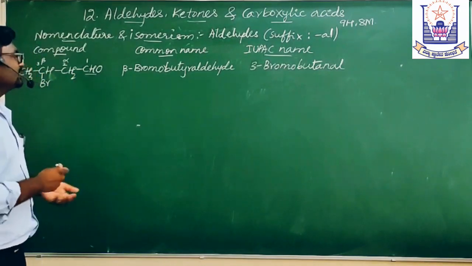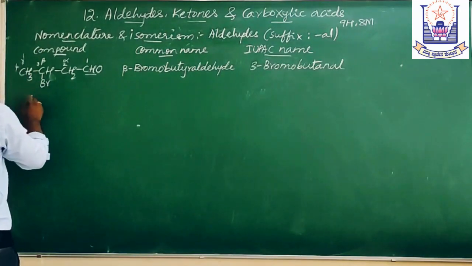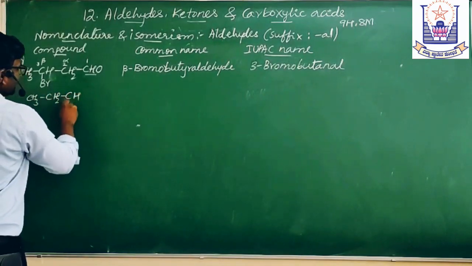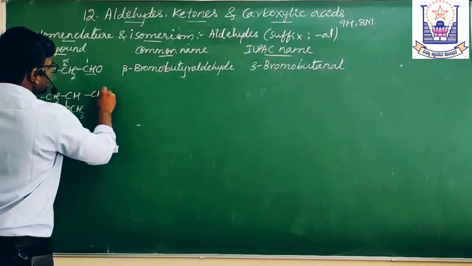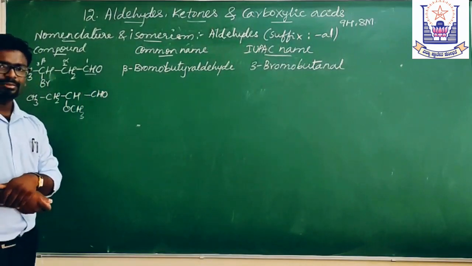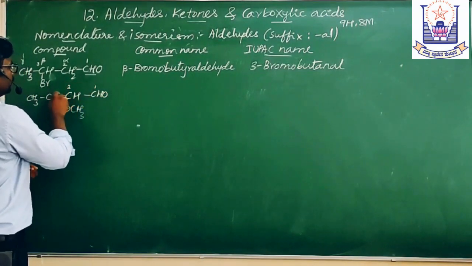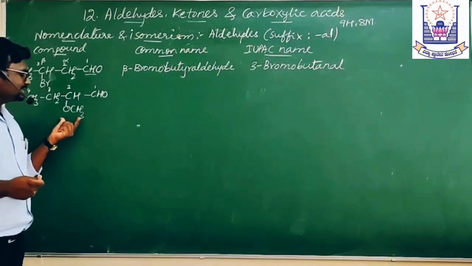Let us consider one more here. CH3 CH2 CH(OCH3) CHO. If this is the compound, what is the IUPAC name? Here we have carbon atoms 1, 2, 3, 4. What is this?